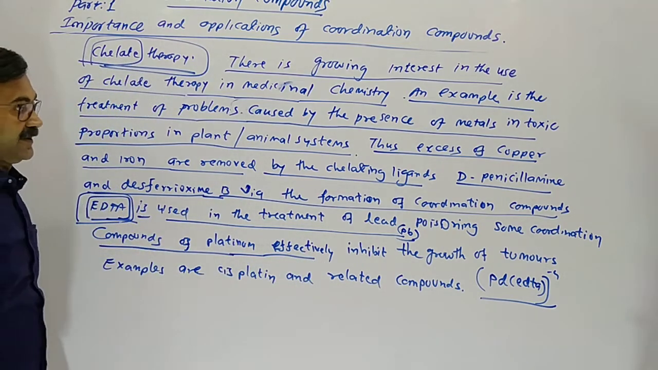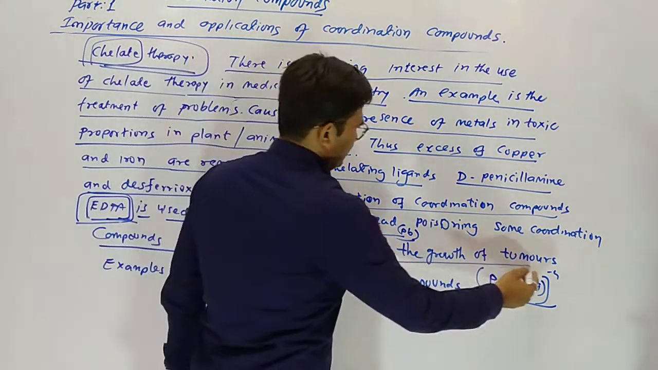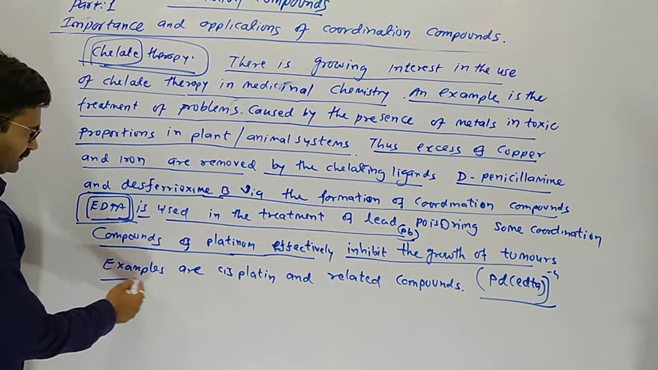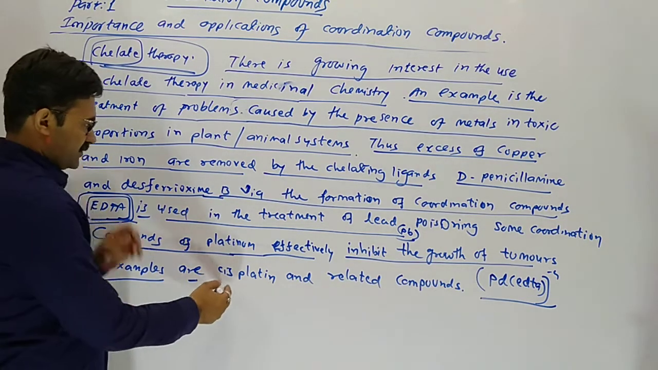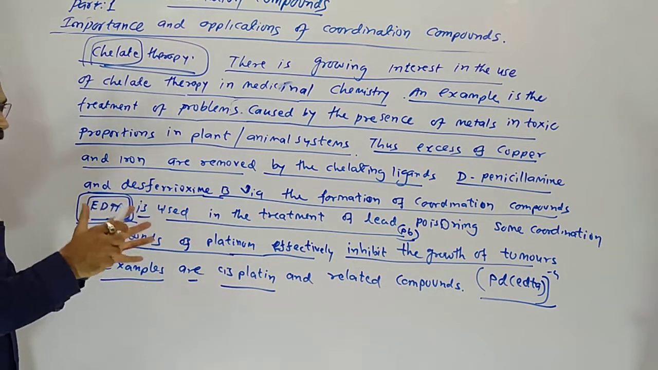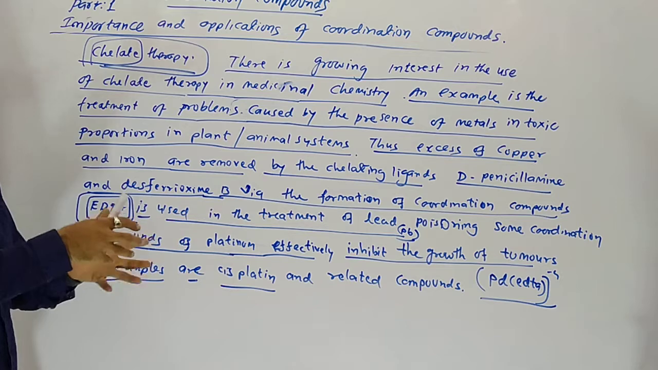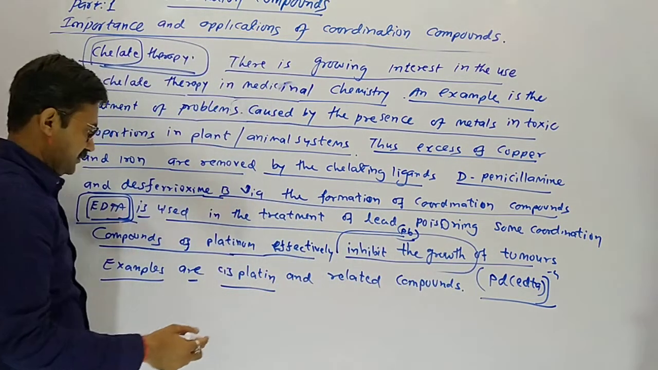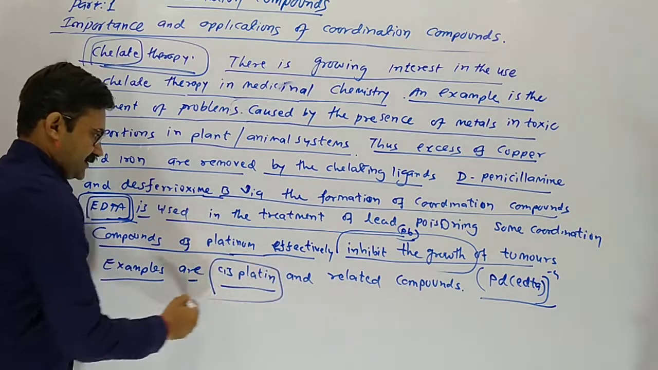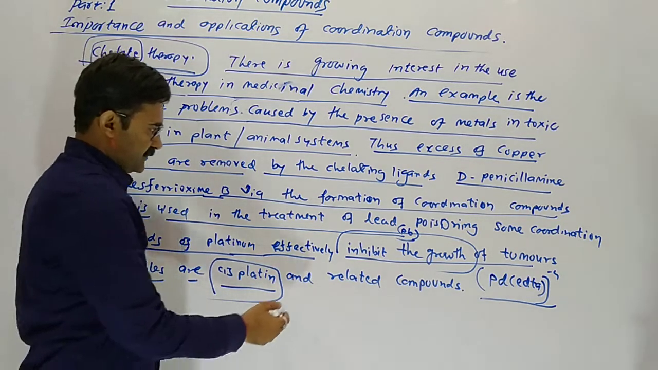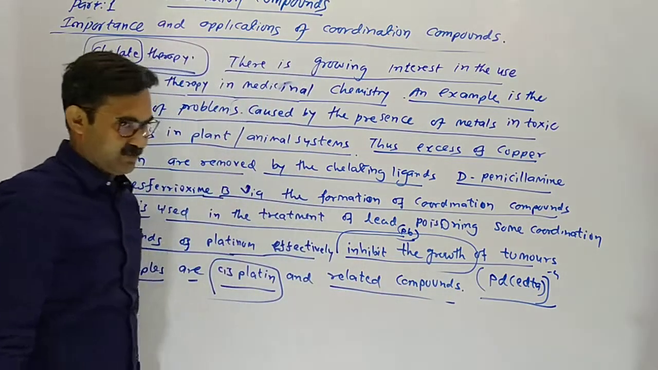Some coordination compounds of platinum effectively inhibit the growth of tumors. When cancer occurs, a tumor means a lump inside the body. Cisplatin, one of these complex compounds, inhibits the growth of tumors and stops cancer from advancing. The drug is cisplatin, which is a coordination compound, and related compounds are useful.